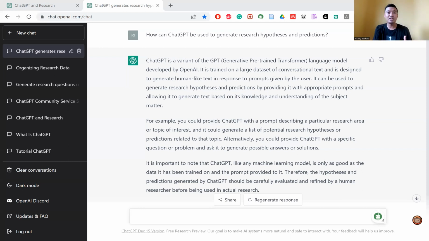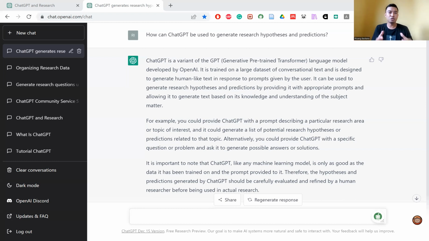Then ChatGPT might generate a list of suggestions. From that list of suggestions, you might want to evaluate and refine them to create a list of research hypotheses. For example, hypothesis 1: there is a positive relationship between student motivation and academic performance. Hypothesis 2: students with high levels of motivation are more likely to achieve higher grades compared to students with lower levels of motivation.